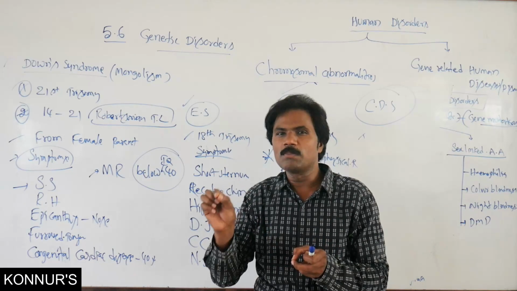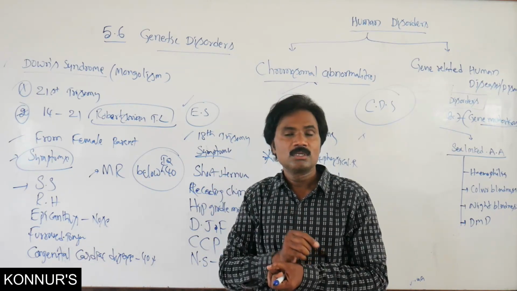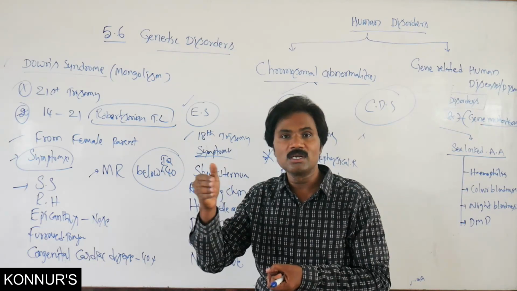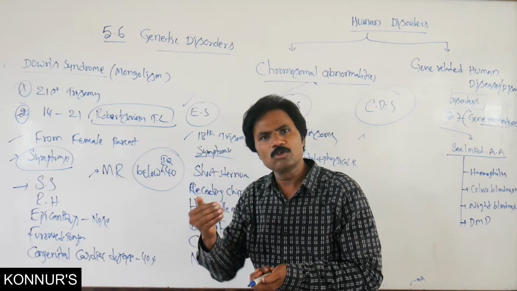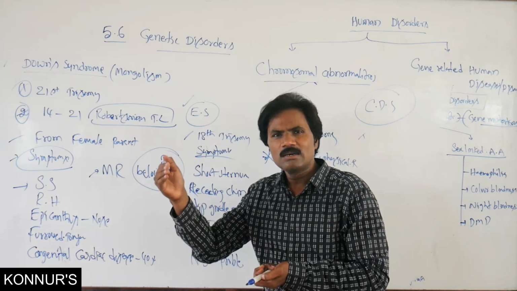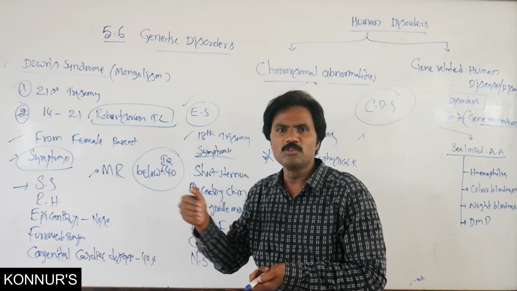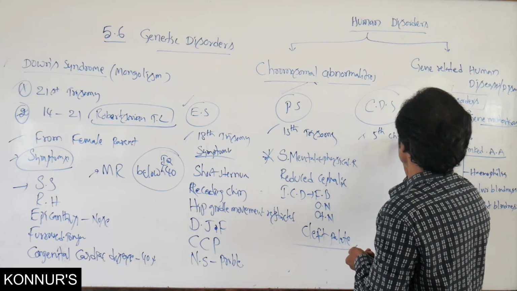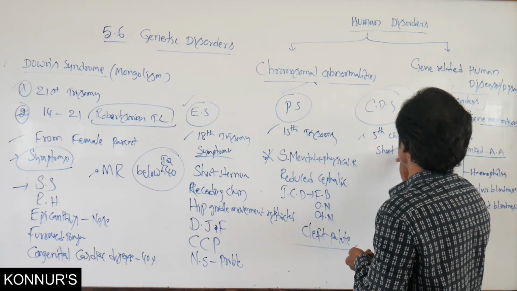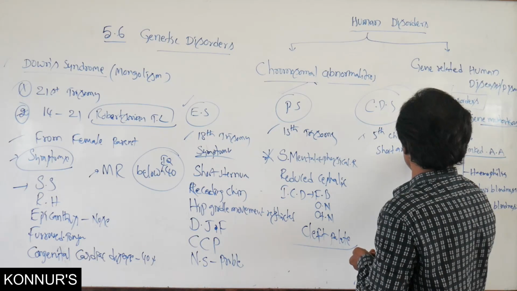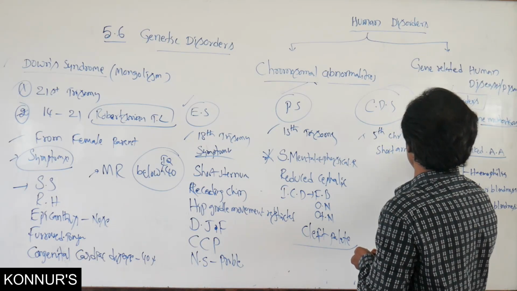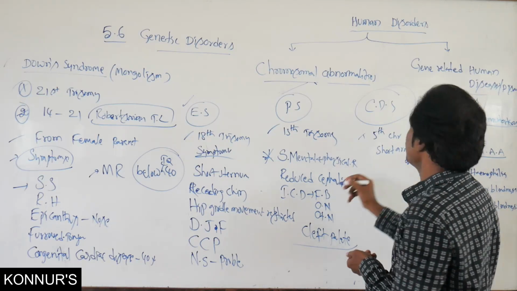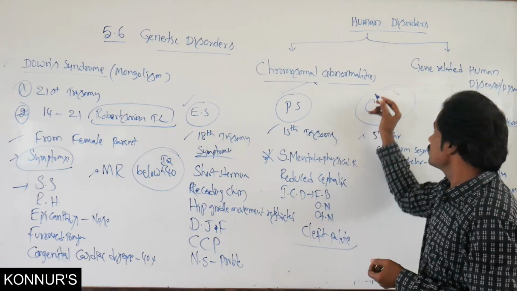The number of chromosomes is the same, there is only deletion. The short arm of the fifth chromosome, one segmented part of the chromosome, is deleted. But the number of chromosomes remains the same. The short arm segment of the fifth chromosome is deleted. That is why it causes Cri du chat.